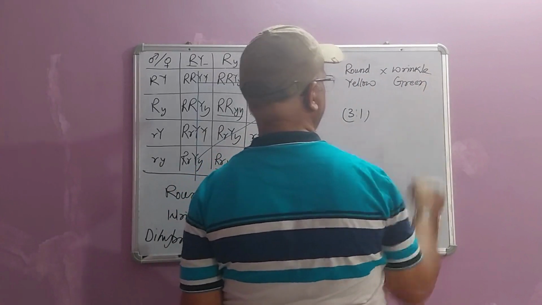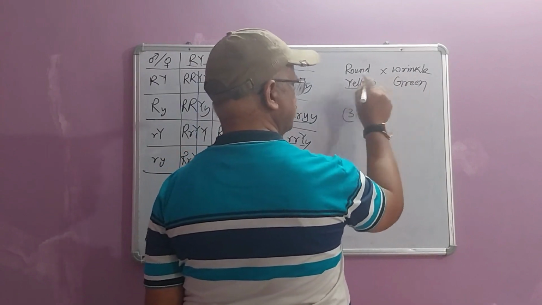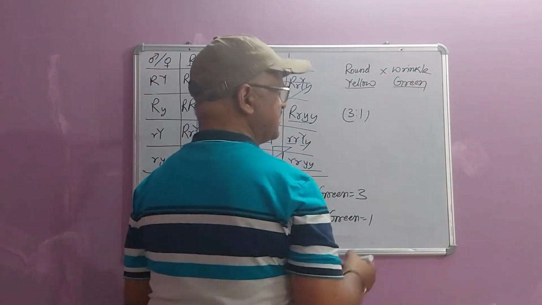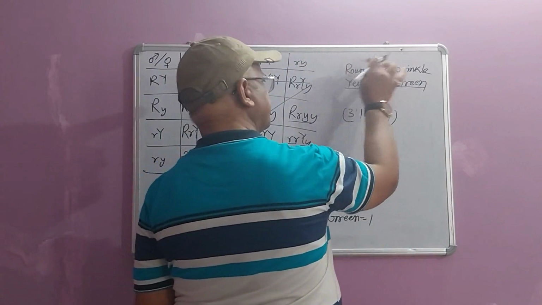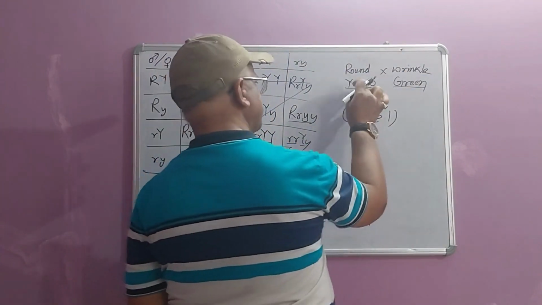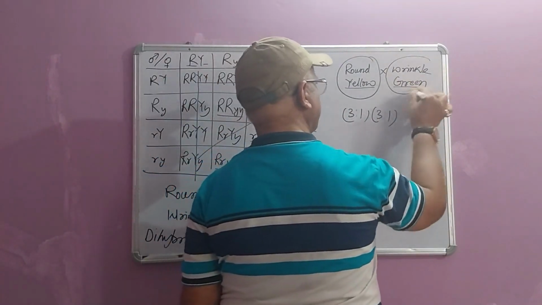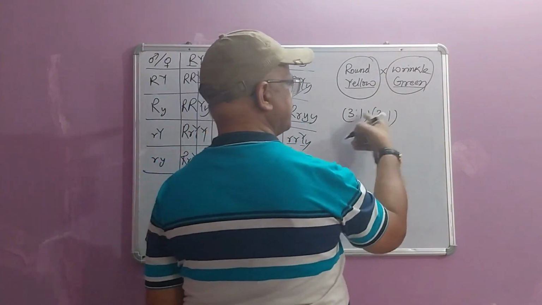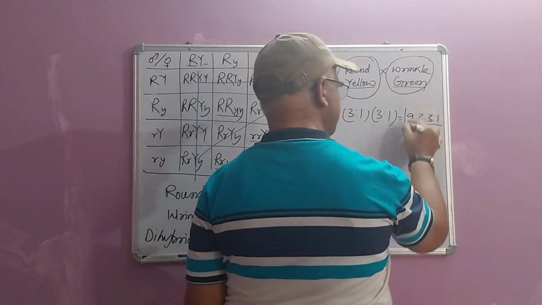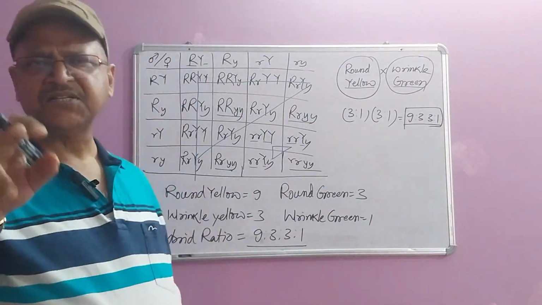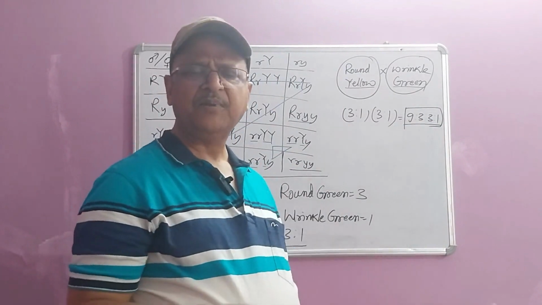Crossing yellow seeds with green seeds, what ratio are we getting? We are getting 3:1. So for round and wrinkled the ratio is 3:1, and for yellow and green the ratio is 3:1. When we talk about round yellow and wrinkled green together, the ratio will be the product of these two, that is 9:3:3:1.